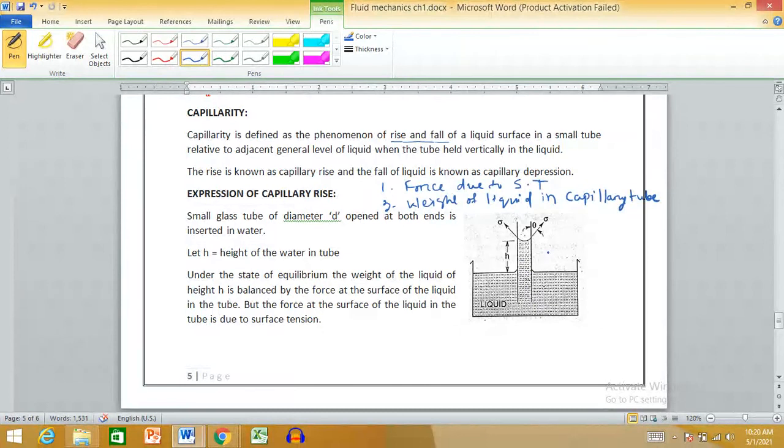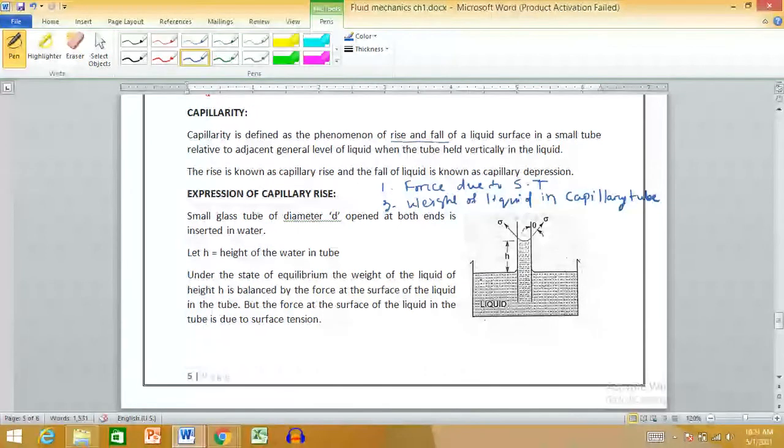At that point, your liquid level will stabilize at a certain height from the original level. This is called capillary rise, and the reason behind it is ultimately surface tension.